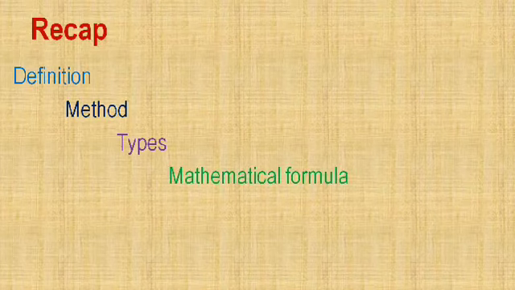Next one is the mathematical formula, which is D equals n by a divided by t, where D is equal to density, small n is equal to number of individuals, small a is equal to area, and small t is equal to time unit.